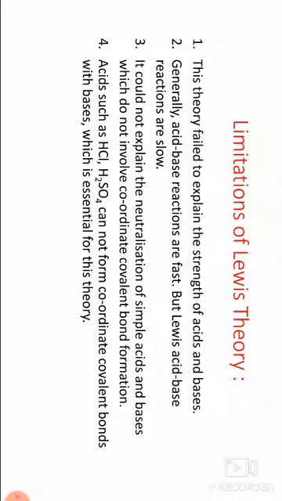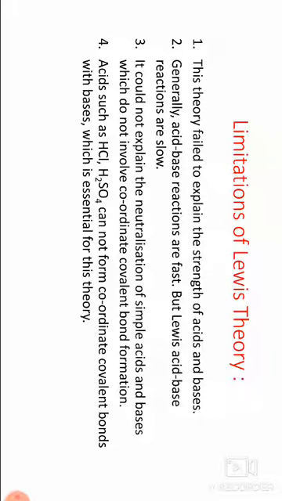Limitations of Lewis theory. First one, this theory failed to explain the strength of acids and bases. Arrhenius theory and Bronsted-Lowry theory explained strength of acids and bases, but Lewis theory failed to explain it. Second, generally acid-base reactions are fast, but Lewis acid-base reactions are slow.